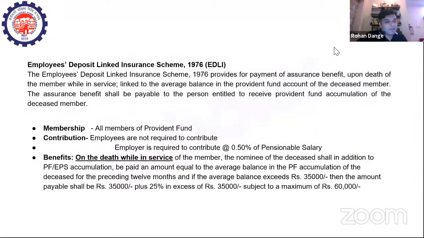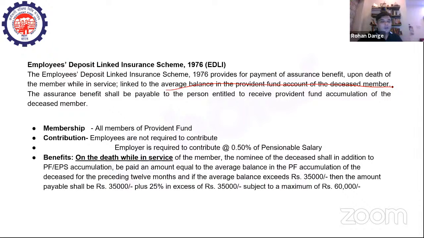So just as supplementary reading, I have also incorporated the elements of the Employees Deposit Linked Insurance Scheme 1976. Why have I done that? Because in the exam they might ask you, right? So the Employees Deposit Linked Insurance Scheme is basically a payment of assurance benefit upon the death of the member while in service, right? And what is it linked with? It is linked with the average balance in the provident fund account of the deceased member. The person who has died, you will just check the average balance in the provident fund account, right? And the assurance benefit shall be extended, right?